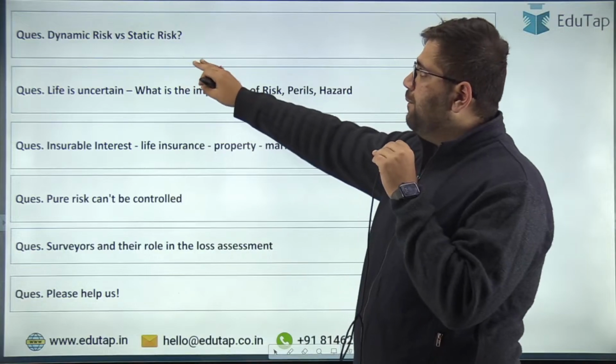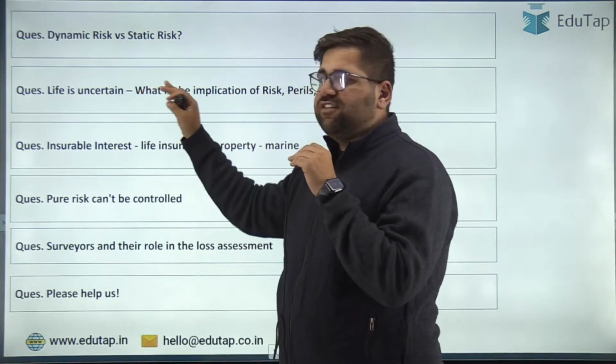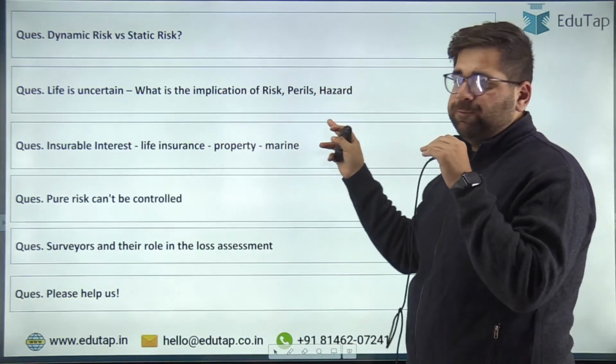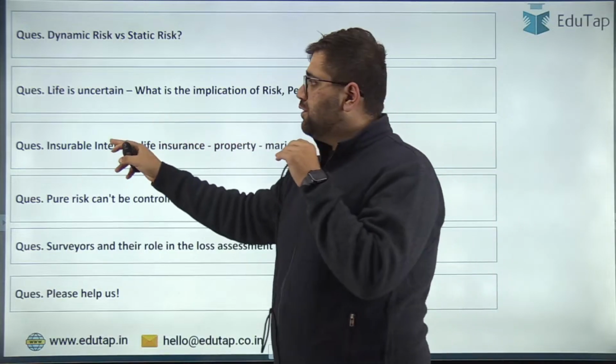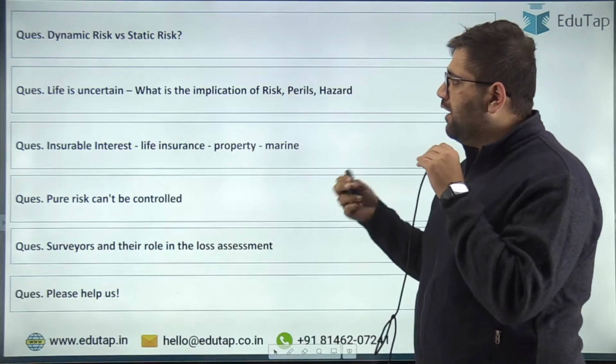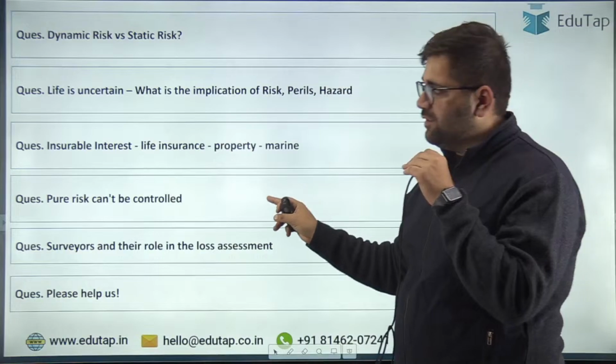First was related to dynamic and static risk. The second question is related to a comment like "life is uncertain": what is the implication of risk, peril, and hazard? And the third question was related to an insurance principle, which is the meaning of insurable interest, and then you have to tell what insurable interest is in the context of life, property, and marine insurance.